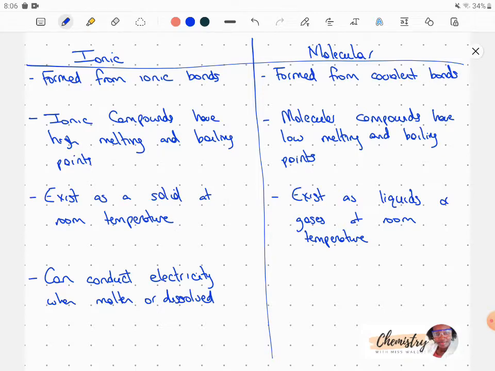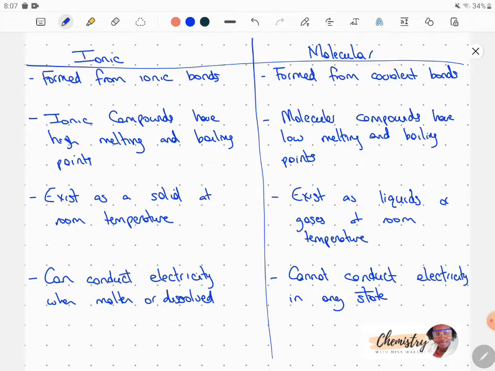When ionic compounds are solid, however, we have to think back now to the states of matter. Solid particles are closely packed, they only have a small amount of energy and they vibrate in a fixed position. So we know that solid particles don't move from place to place. So ionic compounds, when they are solid, do have the charges, but because the charges aren't free to move around, the solid can't conduct electricity.